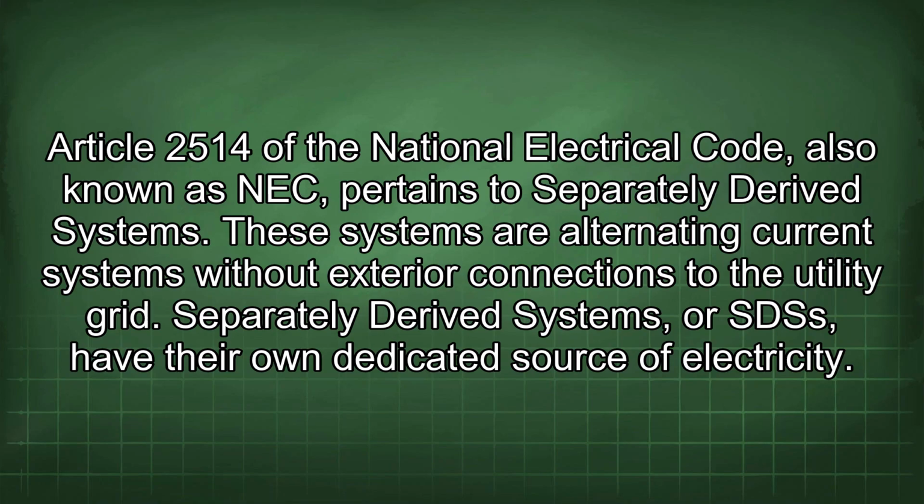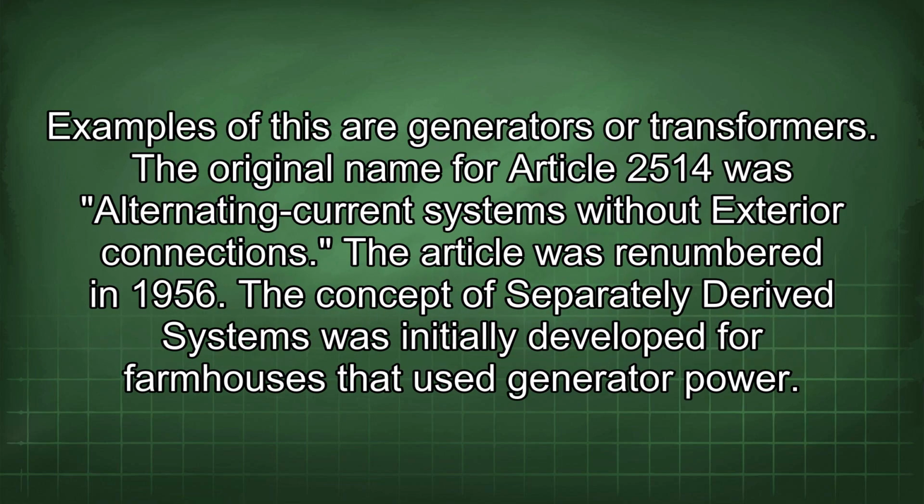Article 2514 of the National Electrical Code, also known as NEC, pertains to separately derived systems. These systems are alternating current systems without exterior connections to the utility grid. Separately derived systems, or SDSs, have their own dedicated source of electricity. Examples of this are generators or transformers.